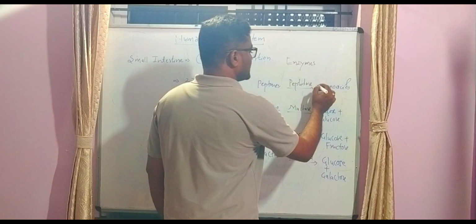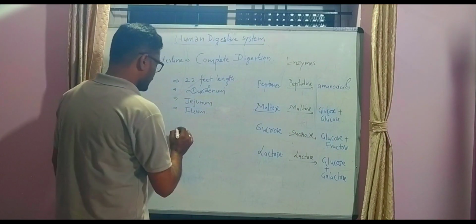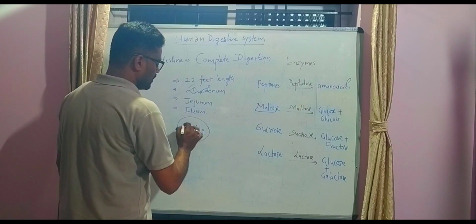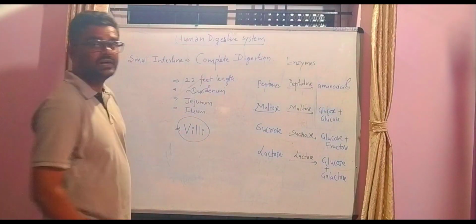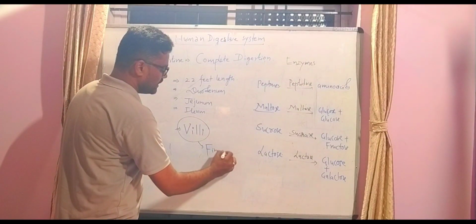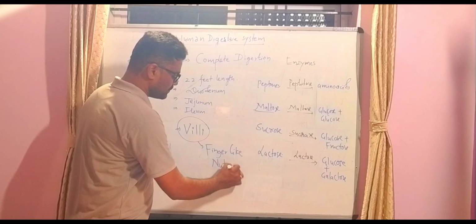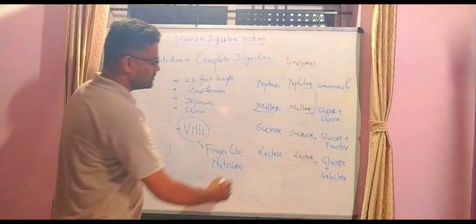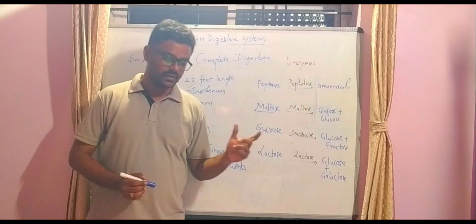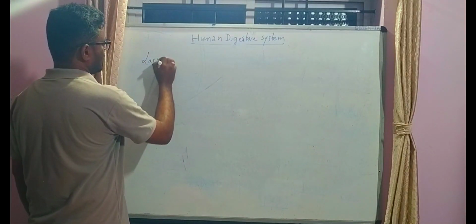All these digested simpler forms of food are directly absorbed by the finger-like structures present in the inner wall of the small intestine, called villi. Villi are the finger-like structures which absorb the nutrients. What is the function of villi? Villi absorb the digested food. Okay, getting this one?